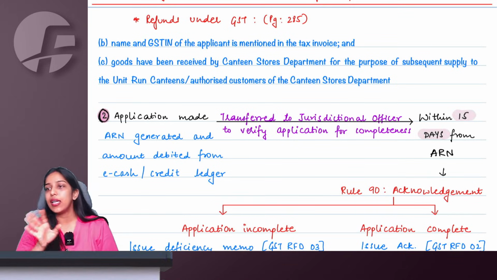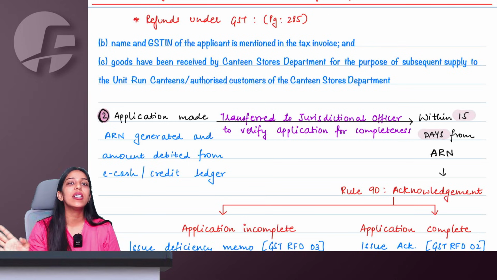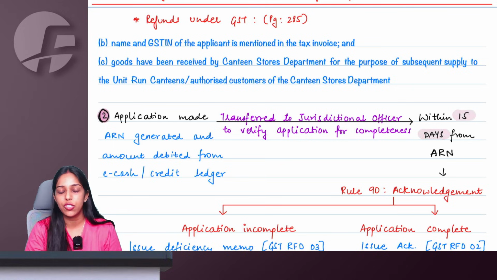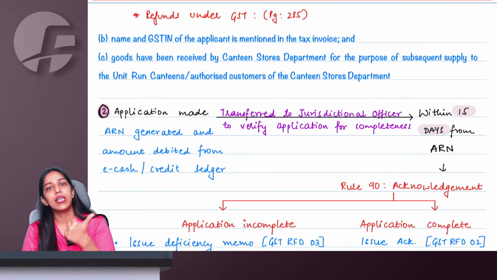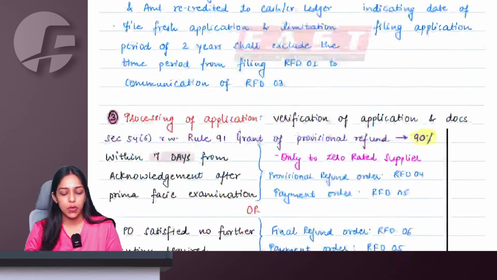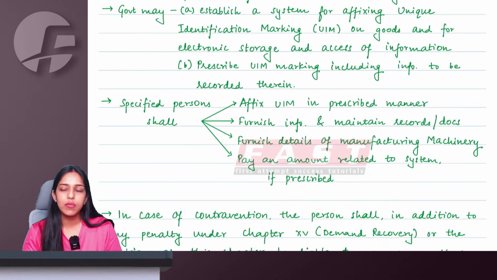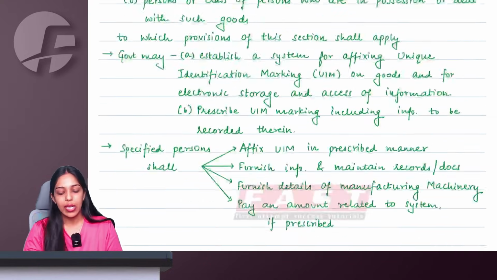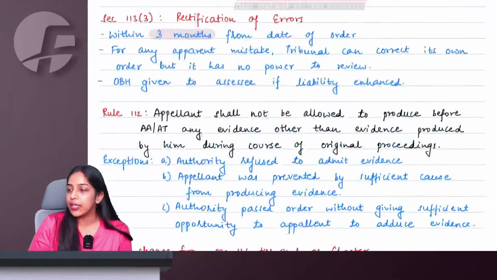Other than this, in the entire litigation, there is no change. From assessment till offences, everything remains the same. Only in appeals and revision there is change. Now, ma'am, 2 more chapters in GST, refunds and miscellaneous. Small changes are there. One small change in the refund chapter and one small new section being inserted in the miscellaneous provisions. Let us read and understand.